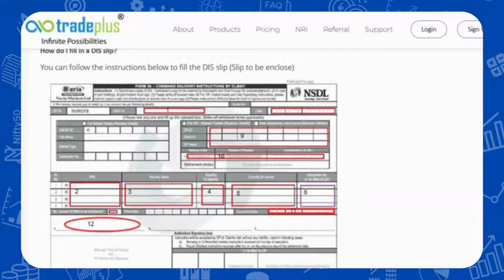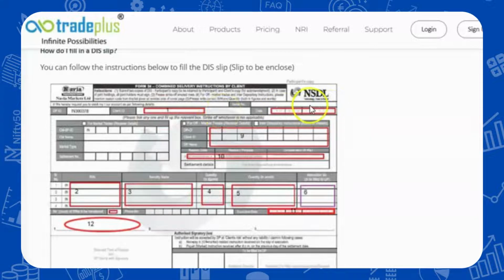Today we are going to see how to fill a DIS slip or a booklet for off-market transfer. As you can see on the screen, there is one DIS slip. So here, first you'll have to mention the client ID. This client ID will be the client ID which you have with Navia Markets.Invest.